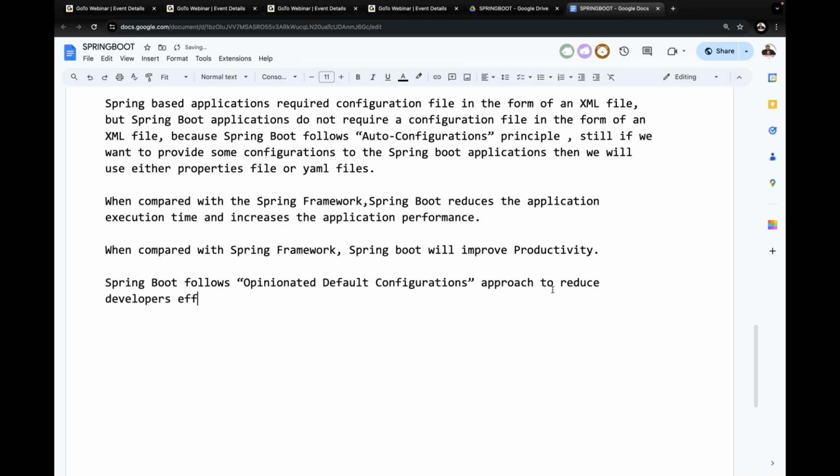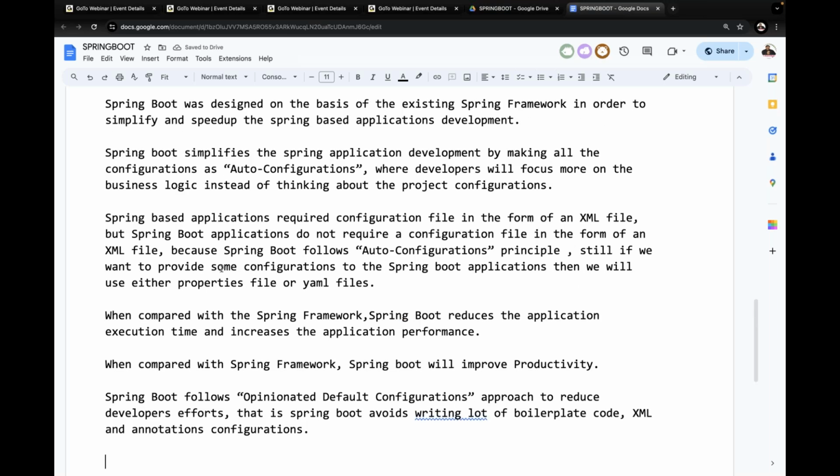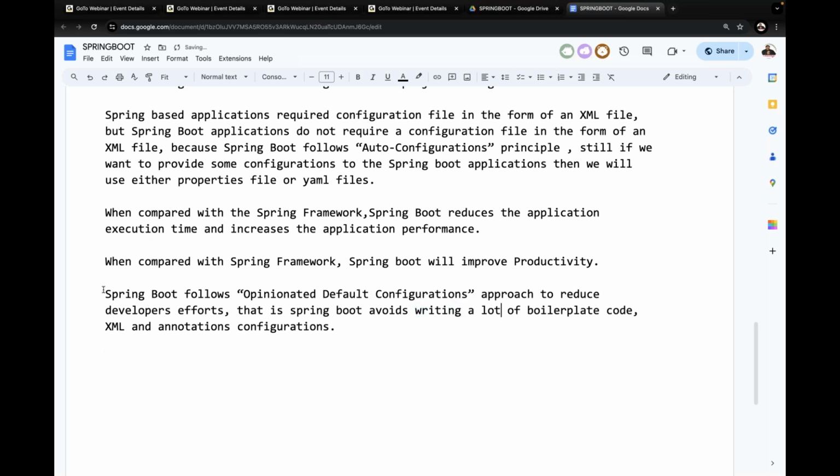Spring Boot follows the opinionated default configurations approach to reduce developers' efforts.